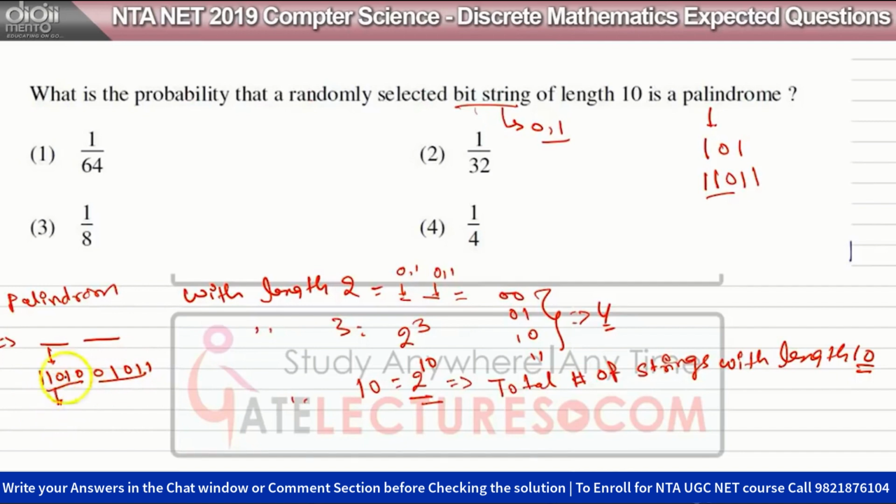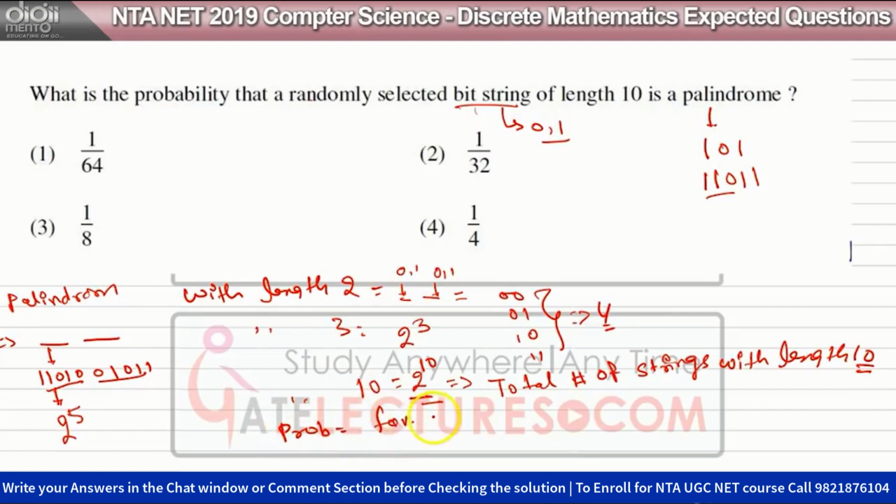So with the first 5 digits we can form numbers in 2 to the power 5 choices. Okay, we can have 1 or 0 here, 1 or 0 here, 1 or 0 here. So 2 into 2 into 2 into 2 into 2, so we have 2 to the power 5. So the probability will be